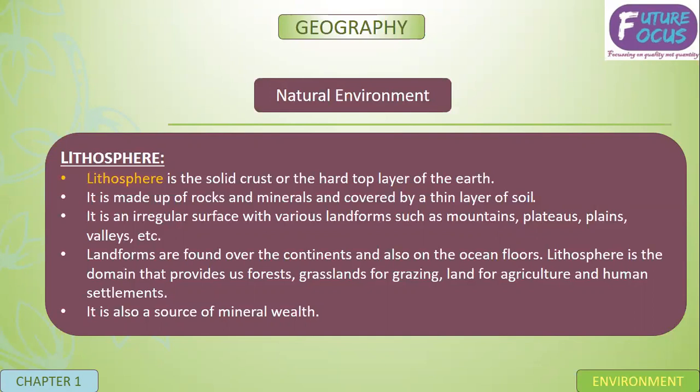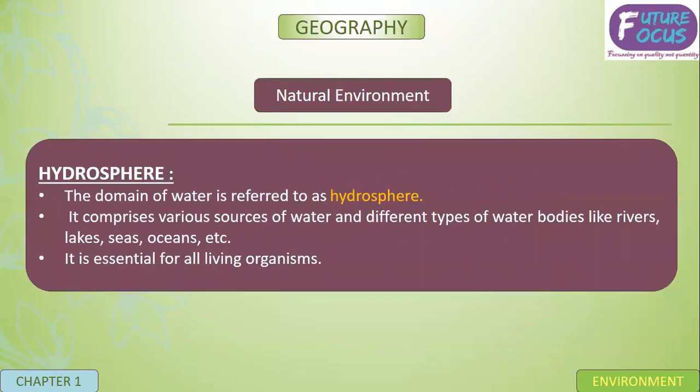Landforms are found over the continents and also on the oceanic floors. So lithosphere provides us forest, grasslands for grazing, land for agriculture, human settlement, and it is also a source of mineral wealth: copper, gold, silver, whatever minerals are there.